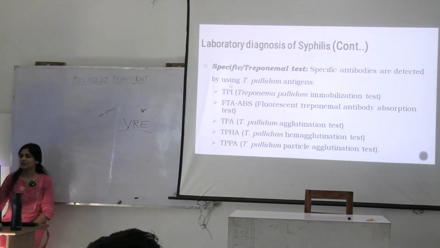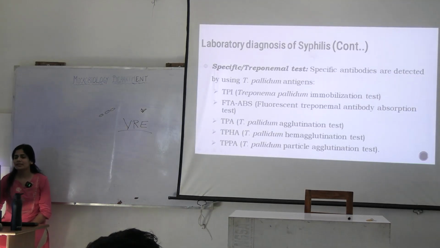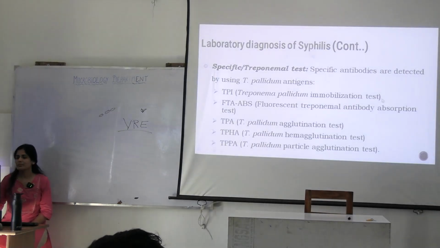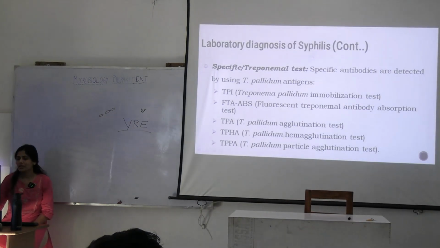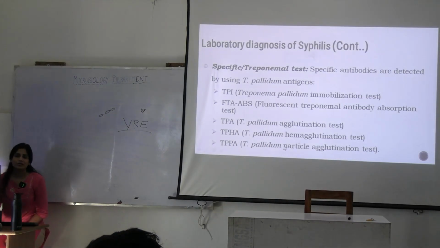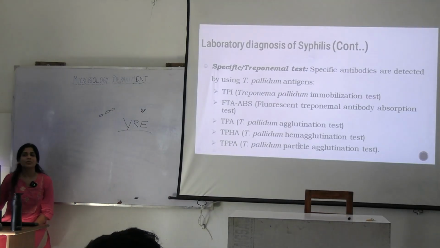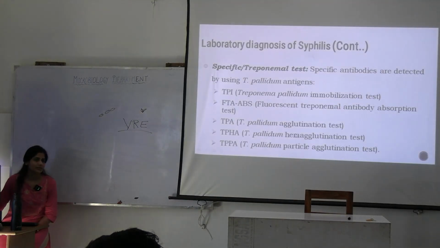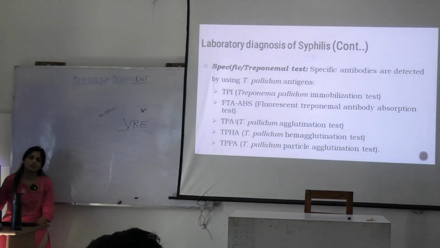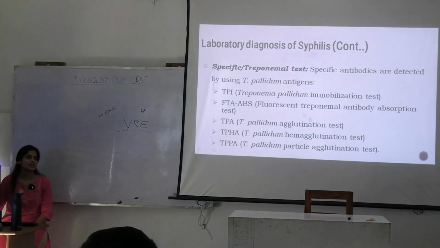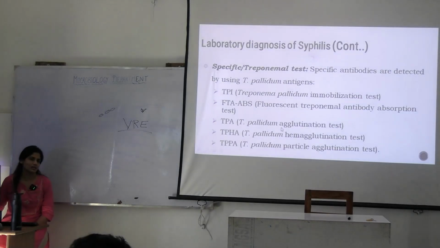What are we doing here? We are seeing immobilization of the antigen. We are seeing antibody absorption, agglutination, hemagglutination, particle agglutination. We are doing an antibody antigen reaction in this. Where are we acquiring this antigen from? From the treponemal species, and we are taking serum of the patient and checking for antibody.